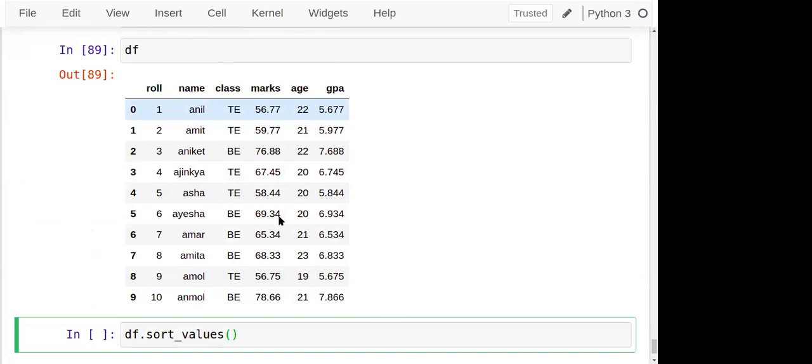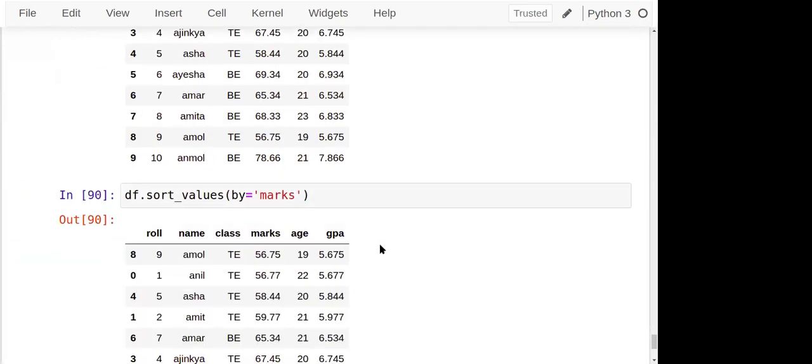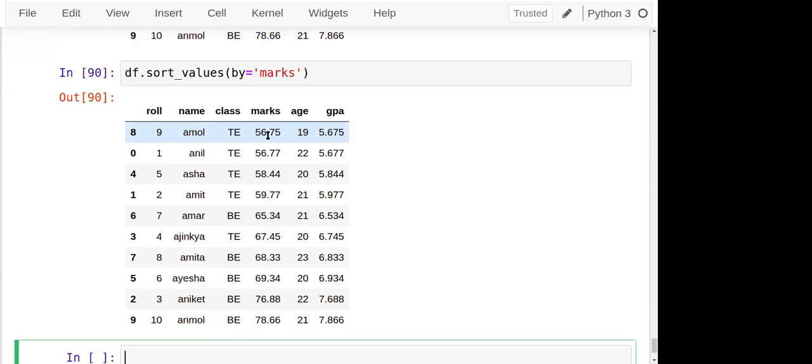These are the index, they are already sorted. But if I want to sort by value, I just apply by is equal to, for example, I want to sort these names by marks. See, marks. Lowest marks is here: 56, 56, 58, 59, 65, 67, 68, 69, 76, 78. Yes, all of them are sorted.